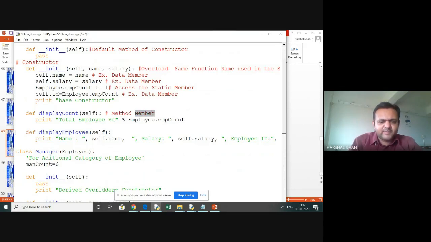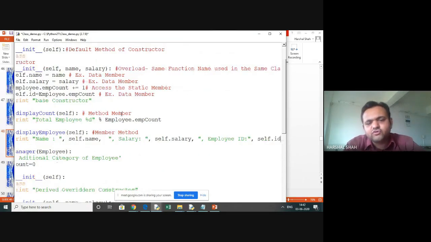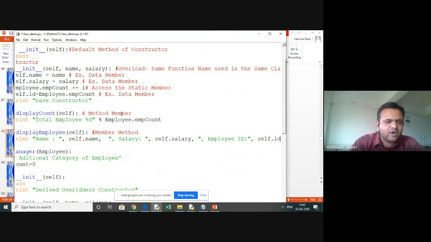You can say that member method. So I will write again, this is member method is here. So this is called self.name. This way we need to access, because right now whatever the object is passed is referred as self. So this is called self.name, self.salary. So here the usage of self is very, very important. So we can see that we have printed the self.salary, self.employee ID, self.id, self.salary, self.name, all is printed.